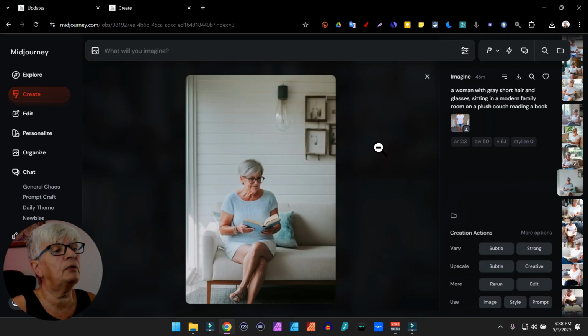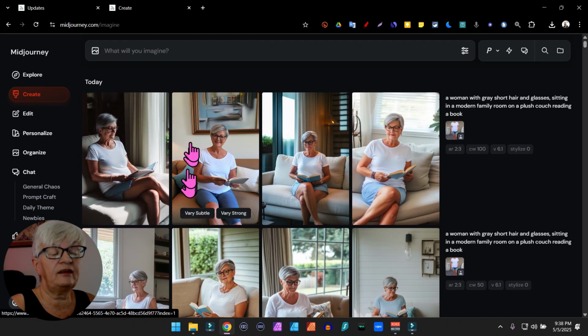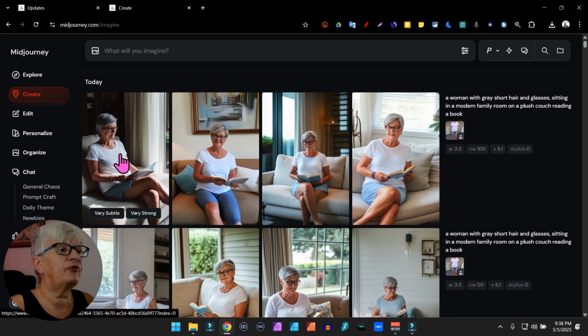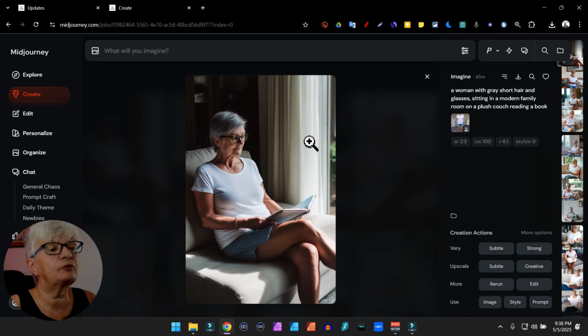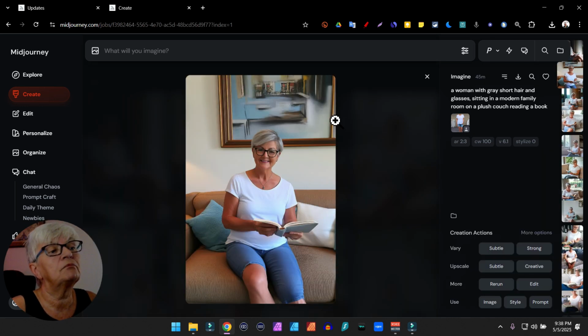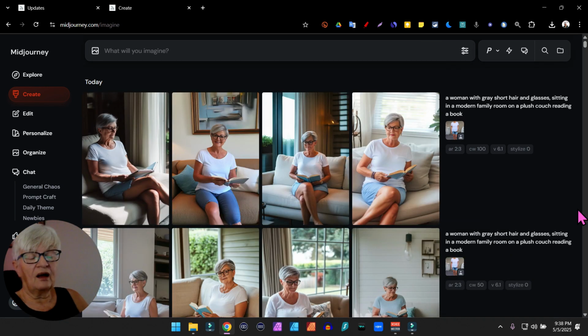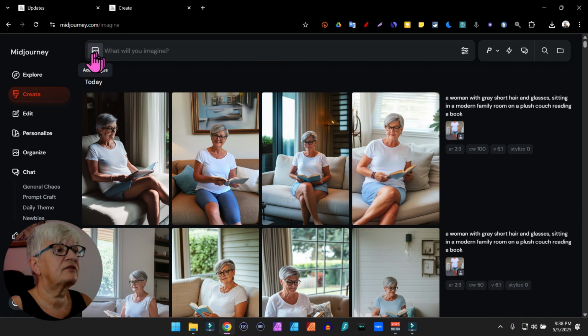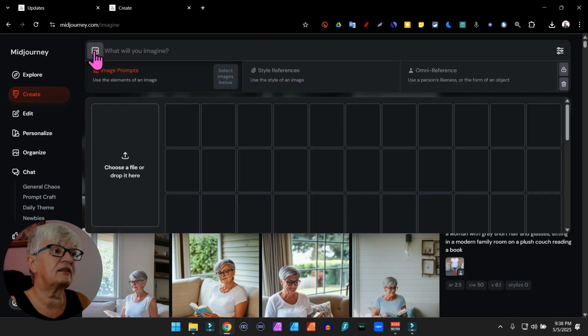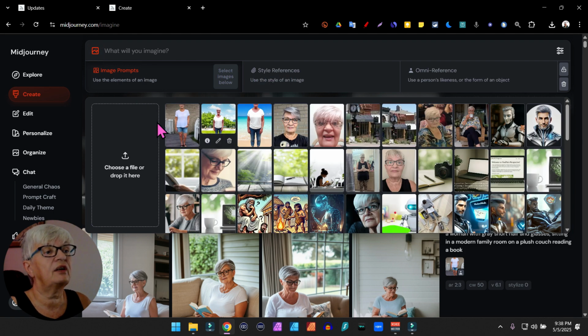This is probably the best one, and these 4 were with a character reference of 50. Then I turned it up to character reference 100 and got not very much better results, I must say. I have found that I very often get the best results when I have an Omni weight around 400, 500.